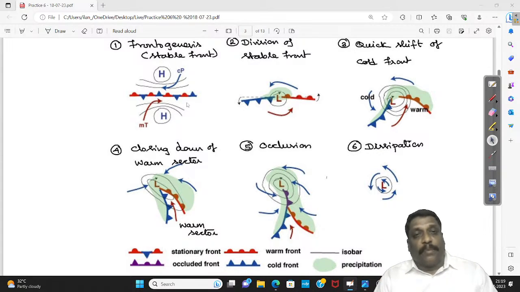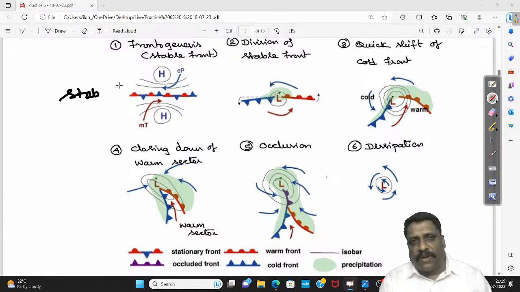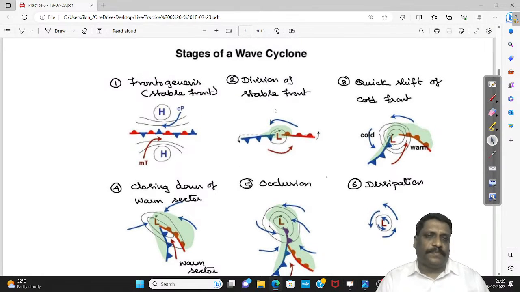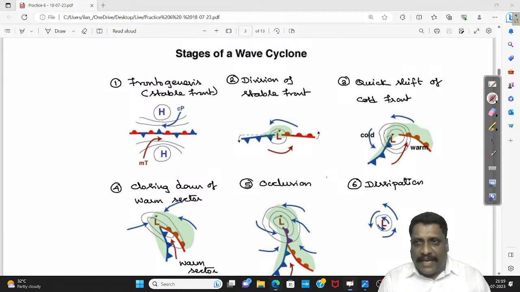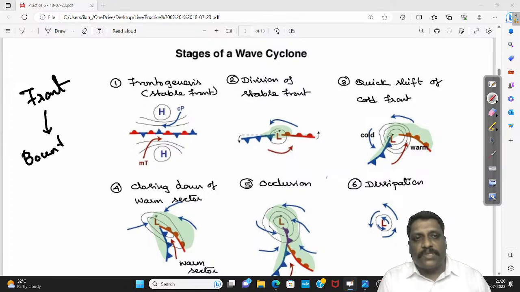Here, what you find is the creation of a stable front. That's what the heading also says. Very popularly, the stage we call Frontogenesis, creation of a stable front. When I talk about a stable front, I do not have a differentiation between cold front and warm front. So what is a front? As a layman, I'll say front is more like the boundary of an air mass.